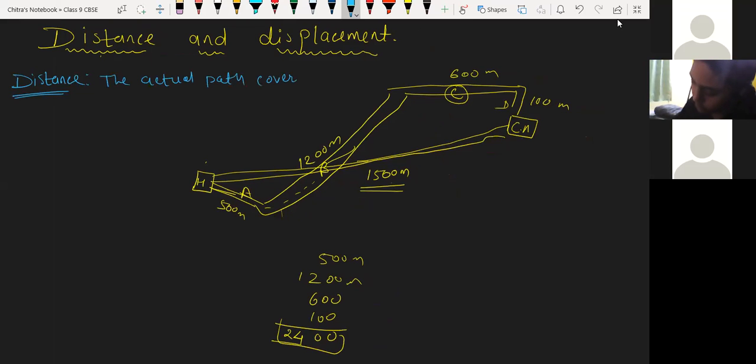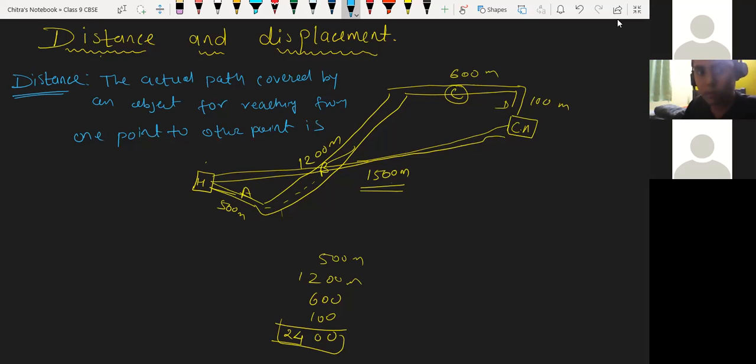The actual path covered by an object for reaching from point A to point B, from one point to another point, is called distance.